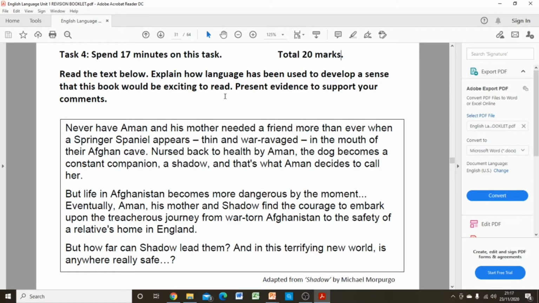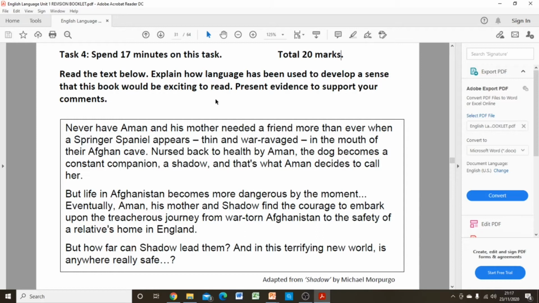Because it's a novel, they're going to use lots of description. We're going to get a sense of the characters and the background so that any potential buyers or readers would get a sense for the themes in the novel and if it's the sort of novel that would appeal to their taste. So let's get stuck in here.